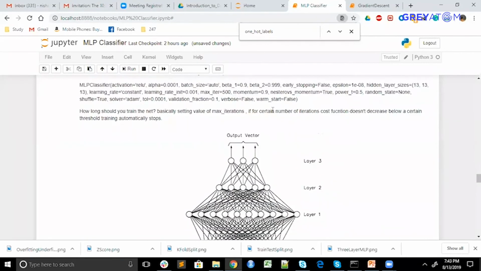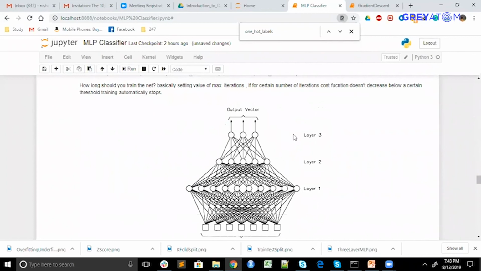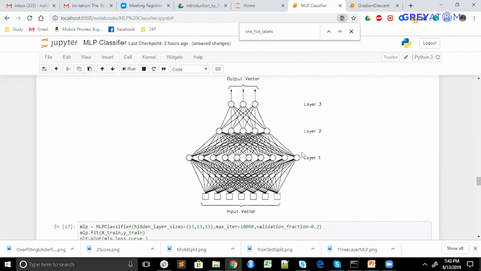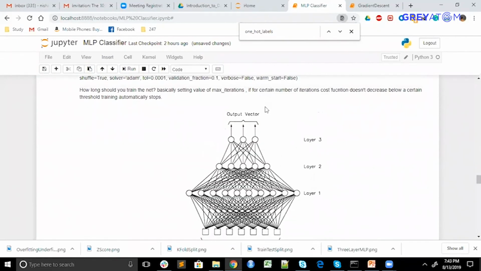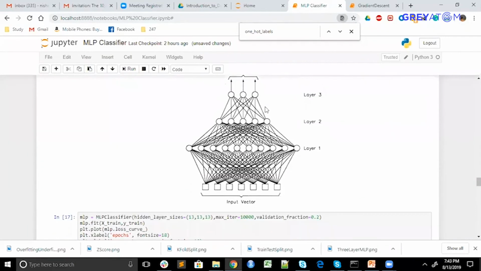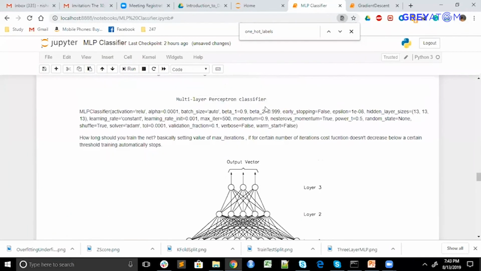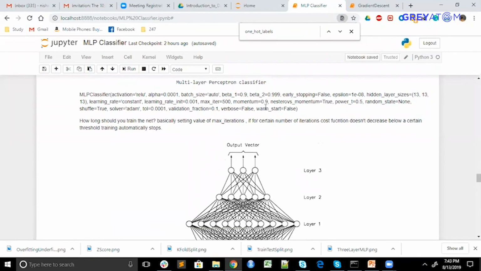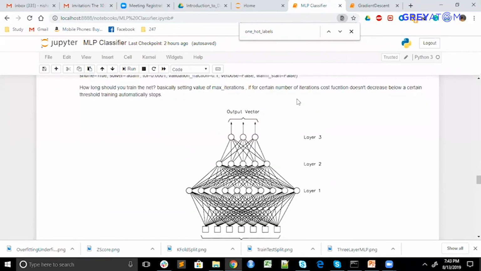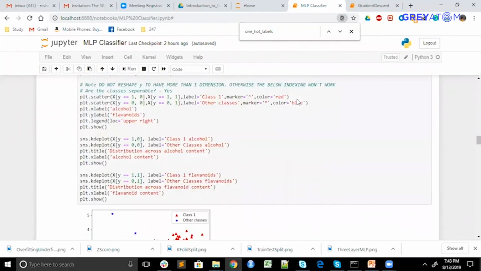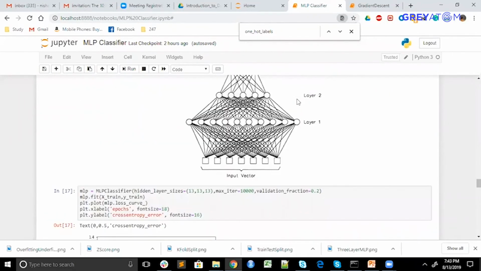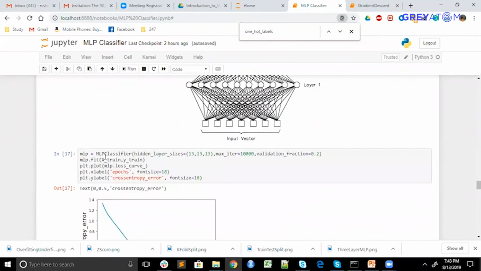So I am trying an MLP classifier, which is a direct library over here. Basically, I will try a 3-layer network. This is the standard library for the MLP classifier, where we have to pass the hidden layer sizes.